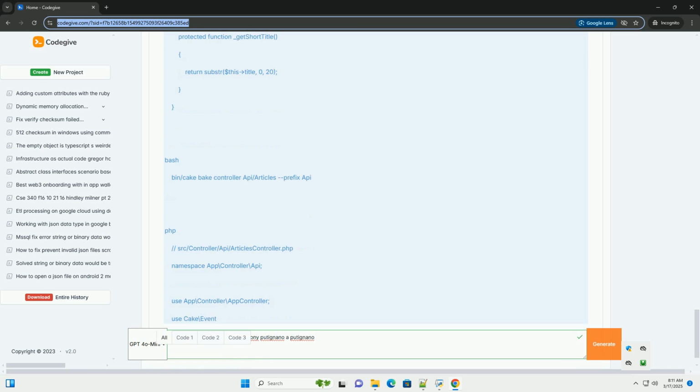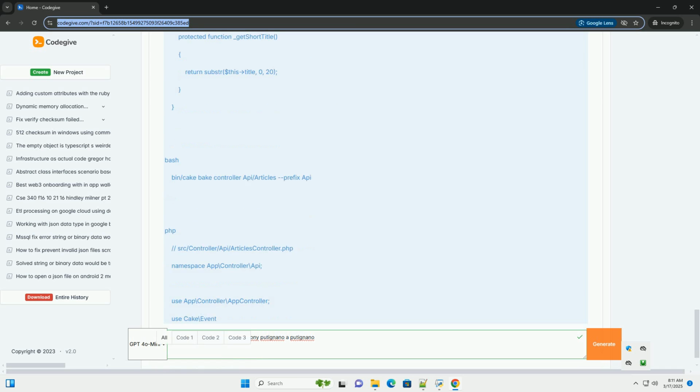Entity class, src/Model/Entity/Article.php. You'll often want to use the entity class to define virtual fields or implement logic related to a single record. For example, 4. Controller for API endpoint. Create the API controller. This creates src/Controller/Api/ArticlesController.php. The prefix Api is important for structuring our API routes.